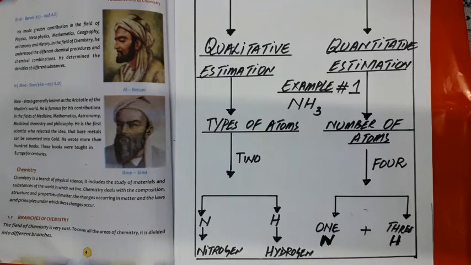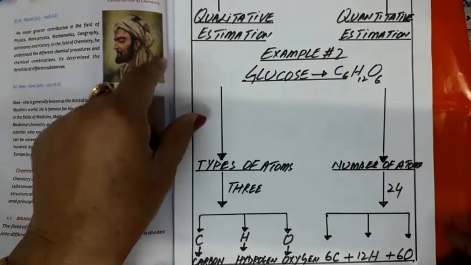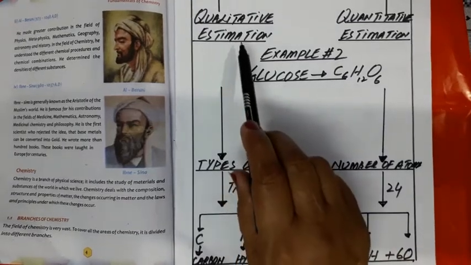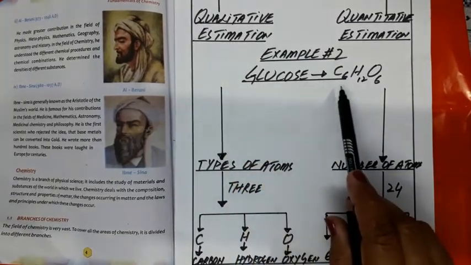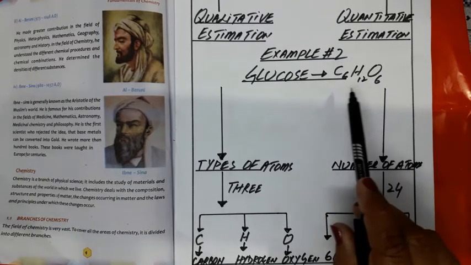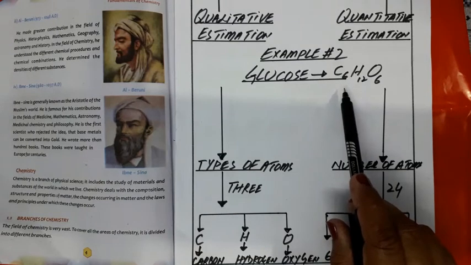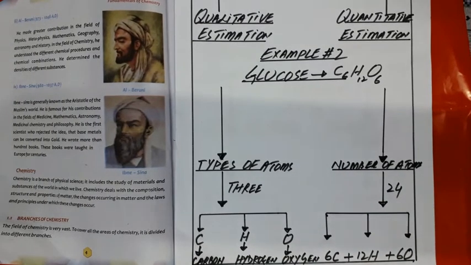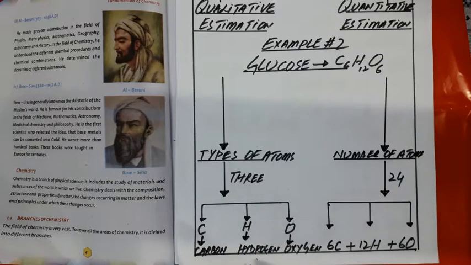Similarly, we can also apply the same approach to any other example, just like glucose. According to qualitative estimation, we have to use the formula of glucose, C6H12O6. From the formula it is clear that glucose is made up of three types of atoms. One is C, which stands for carbon. Second is H, which stands for hydrogen, and third is O, which stands for oxygen. It means according to qualitative estimation we got the data that glucose is made up of three types of atoms: carbon, hydrogen and oxygen.